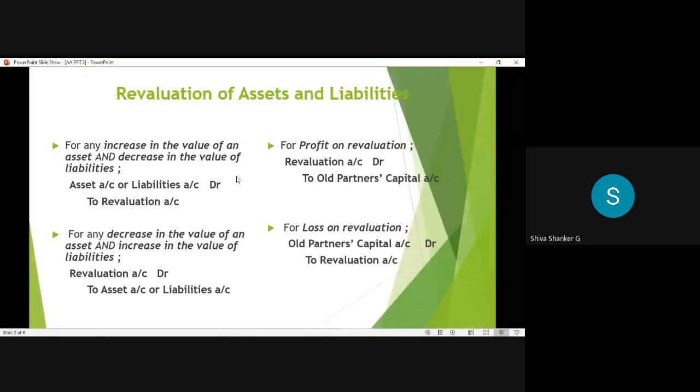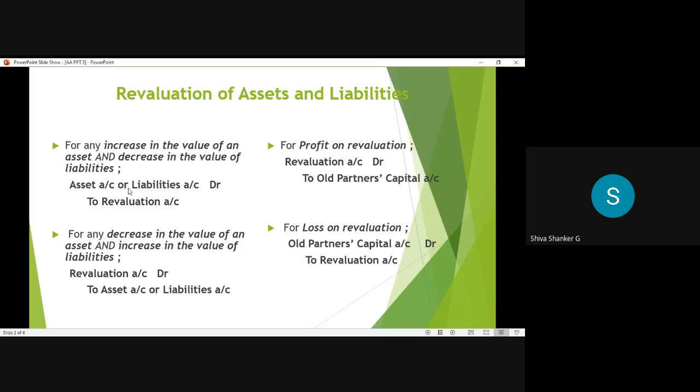First entry for any increase in the value of an asset. If the asset value is increased, or decrease in the value of liabilities. If the value of liabilities decreased, then what entry will come? What is the entry? Asset account or liability account debit to revaluation account.